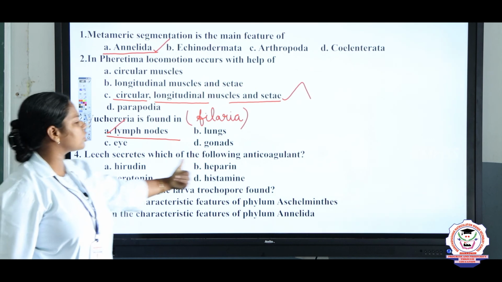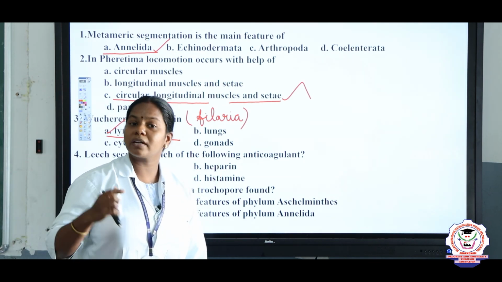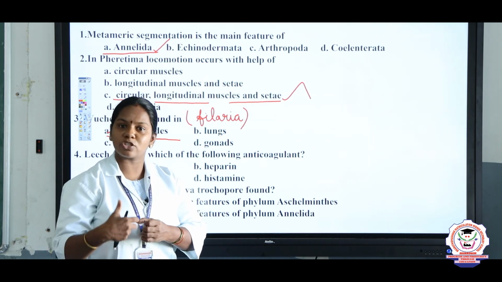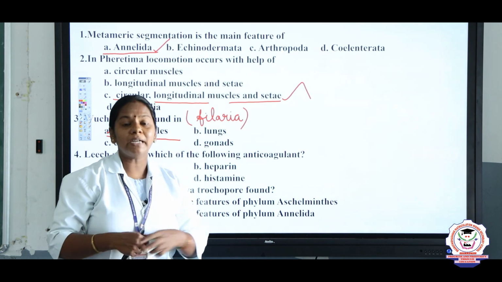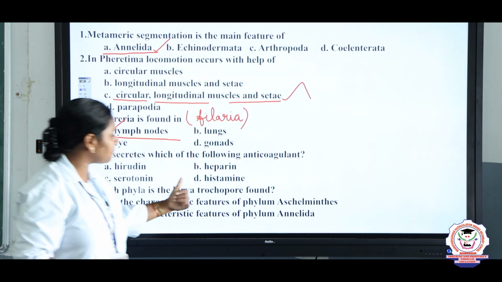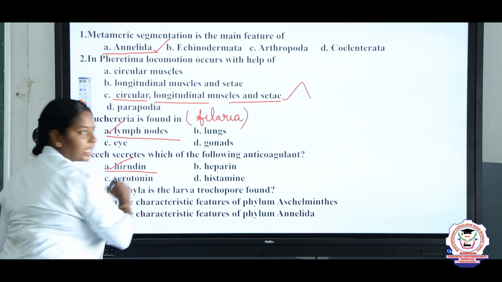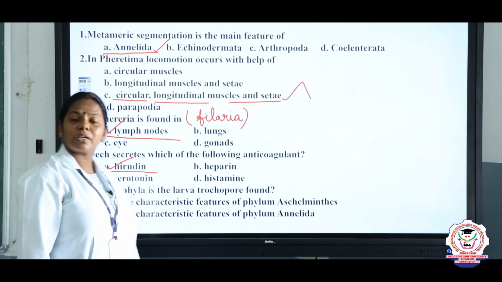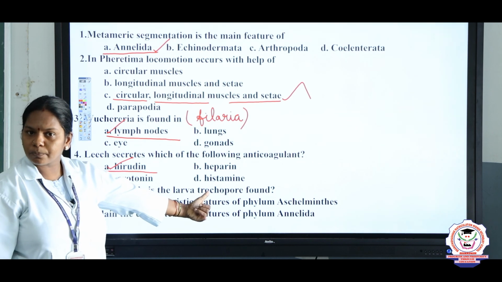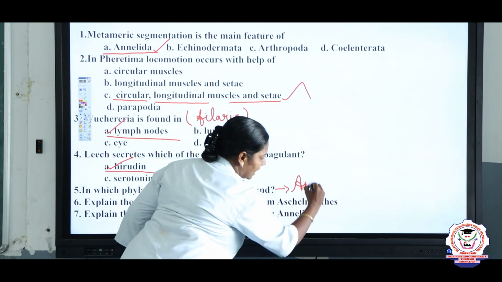Leech secretes which anticoagulant, right? Leech sucks our blood, right? But the blood is not clotted. Normally when our blood comes out of our body, it immediately becomes a clot. But this leech secretes a substance which prevents the blood from clotting. What is that substance called? Yes, very good. Hirudin. And these are some of the important questions in this session, children. Into which phylum is the larva trochophore found? Yes, very good. Phylum Annelida.